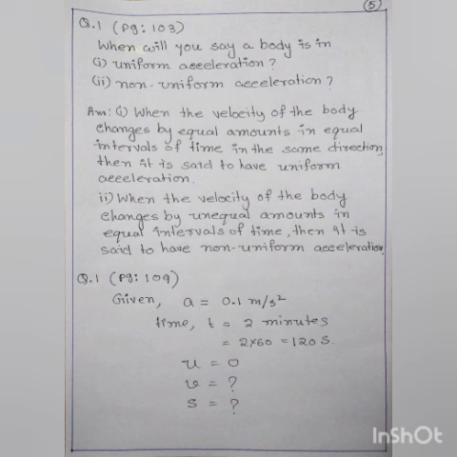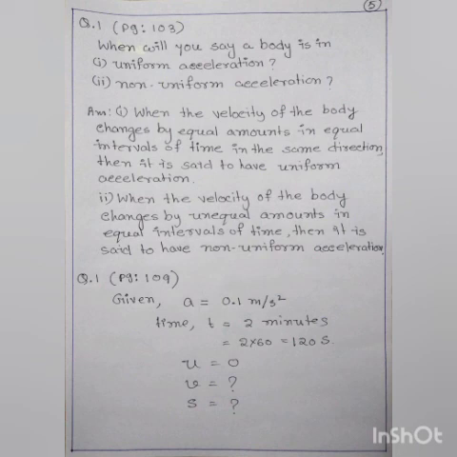Next, question number 1 from page number 109. A bus starting from rest moves with a uniform acceleration of 0.1 meter per second square for 2 minutes. Find the speed acquired and the distance traveled. See here, what is the given information? Acceleration is 0.1 meter per second square. Time taken t equals 2 minutes, that is 120 seconds. And our target is to find the final velocity and distance traveled. Here the initial velocity u is also 0.